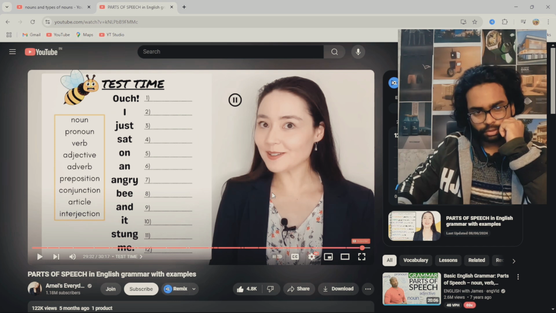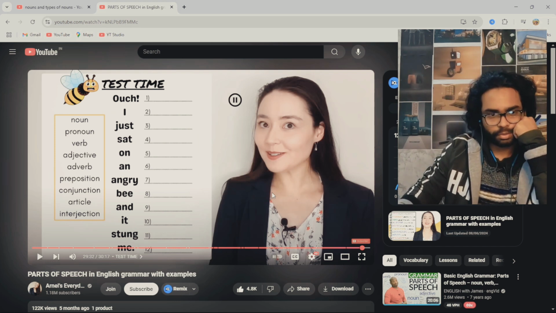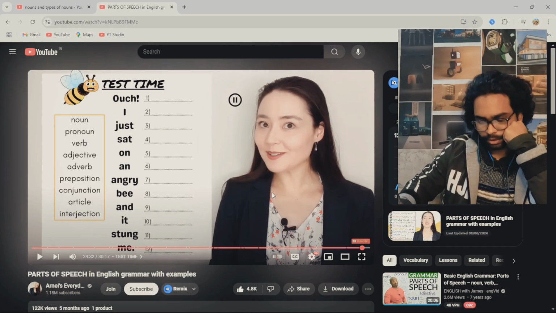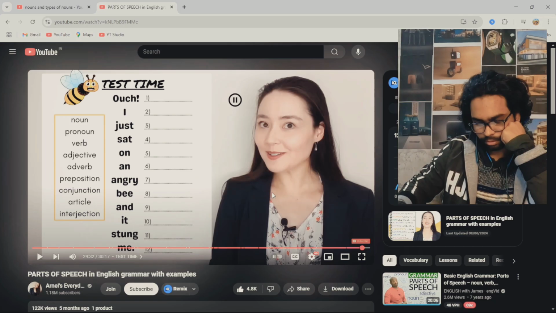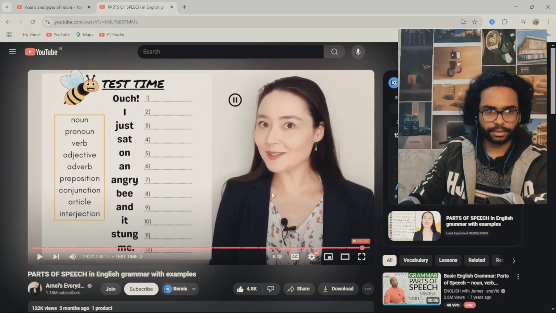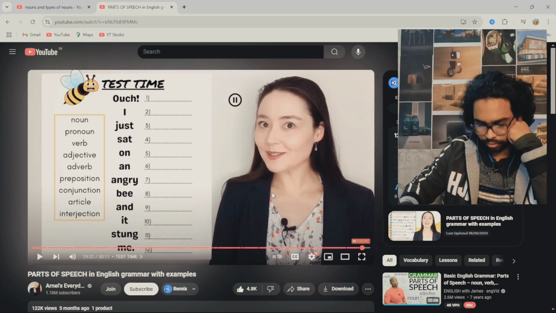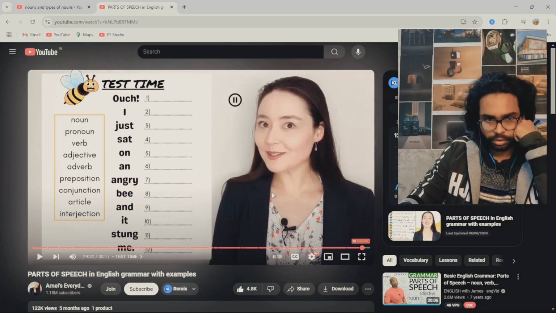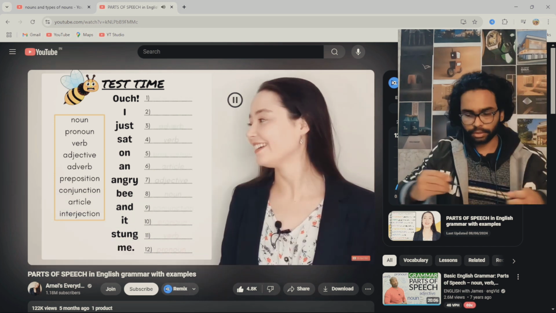Angry is showing how angry he is, so it's an adjective. Bee is a noun, a common noun. And is a conjunction. It is a pronoun. Stung might be a noun, obviously. Me is a personal pronoun, I think. Let's check.